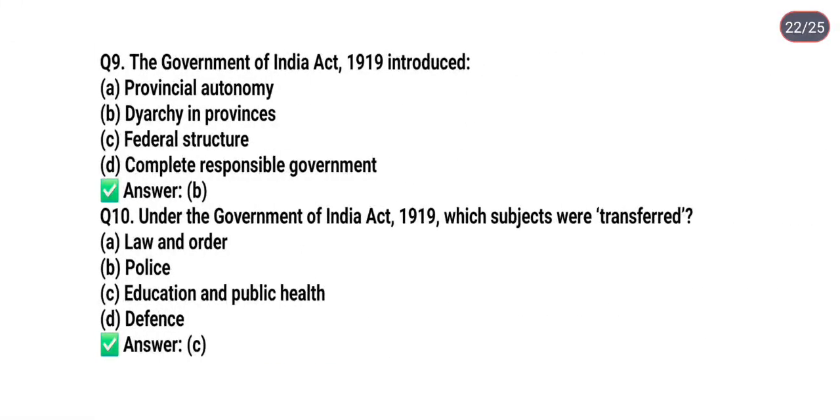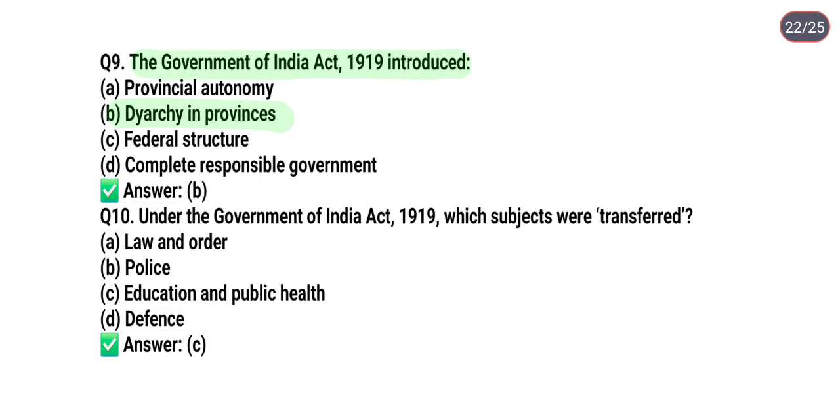Next question is, the Government of India Act 1919 introduced option A, provincial autonomy; option B, diarchy in provinces; option C, federal structure; or option D, complete responsible government. So the correct answer here is option B. It means diarchy in provinces was introduced under the Government of India Act 1919.